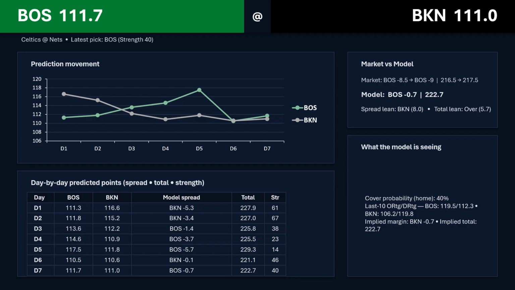So I would probably lean Boston spread, even with it being that high. The over under is where I'm not entirely sure. Brooklyn's defense can allow a lot of points, and if Boston doesn't lock them down, Brooklyn, like I said, they like to hang around. So I could see this going over, or I could see it being right around there. Not a big fan of the under, just because I think Brooklyn can give up a lot of points, and as long as Michael Porter Jr. is hitting some shots, then they'll stick around.